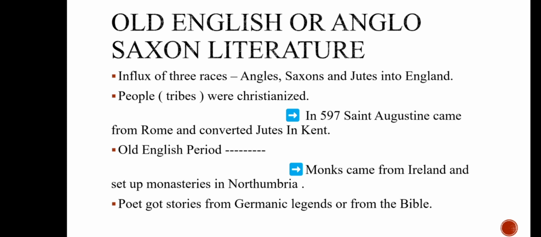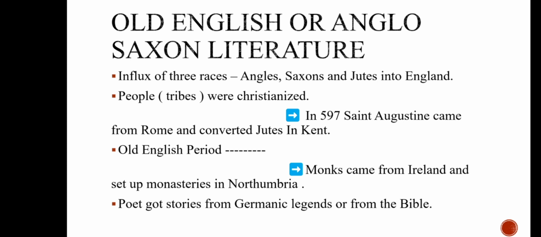Next, these tribes, Angles, Saxons and Jutes, were Christianized, okay, they were converted into Christianity. And there are two important events in the Old English period. First one is in 597, Saint Augustine came from Rome and converted the Jutes in Kent. Kent is a place. So he converted the Jutes into Christianity.